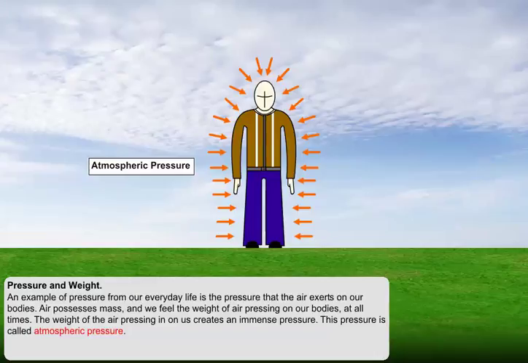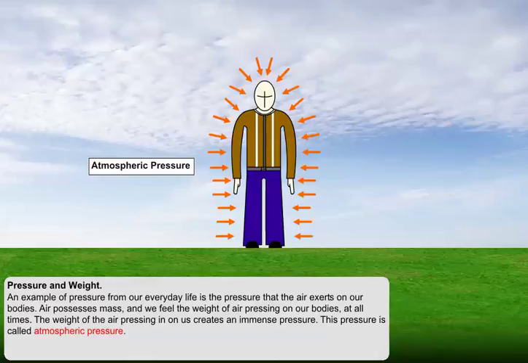One example of pressure, which is quite literally all around us, is the pressure that the air exerts on our bodies. We live at the bottom of a sea of air. This sea of air is, of course, the atmosphere of the Earth, our home planet. Air has mass, and we feel the weight of air pressing on our bodies at all times. The weight of air pressing in on us creates an immense pressure.